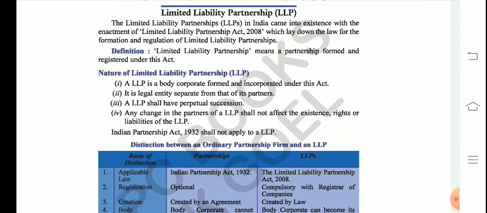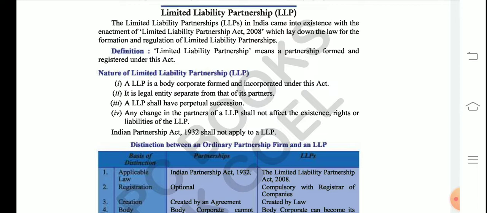And why was this act formed? As we have already studied so far, the liability of all the partners in a partnership firm is unlimited. Unlimited means the debts of the firm have to be paid. If the firm's money is not sufficient, the debt of the firm is to be paid from the pocket of the partners. So why was this act introduced? The act was introduced to help the partners, as all the partners have unlimited liability.